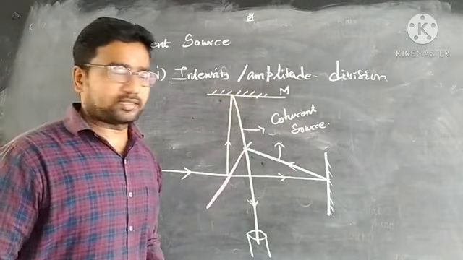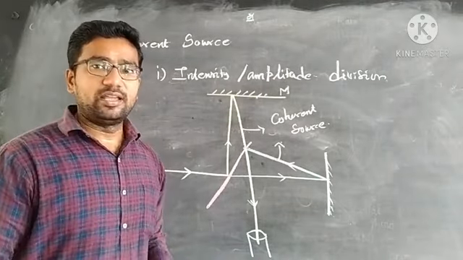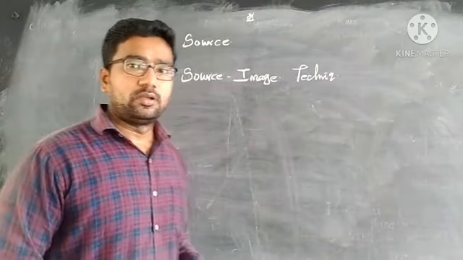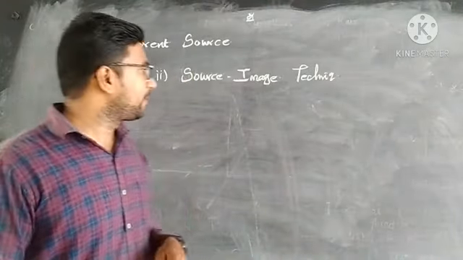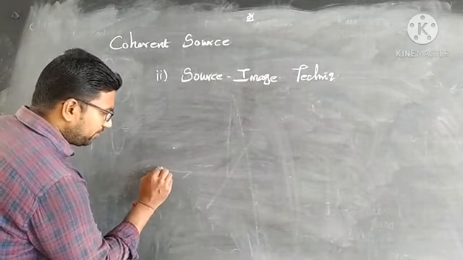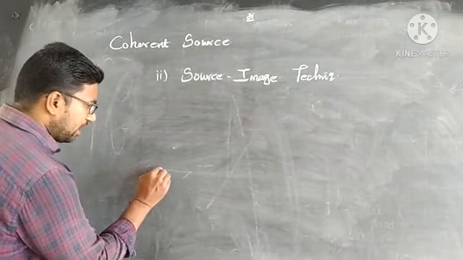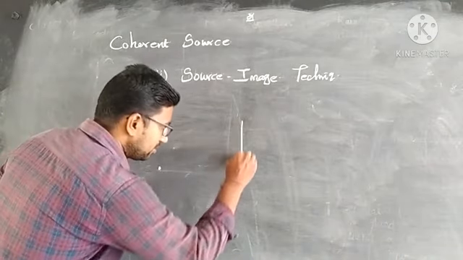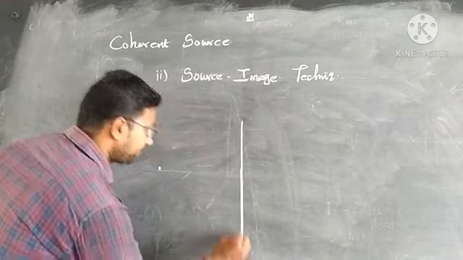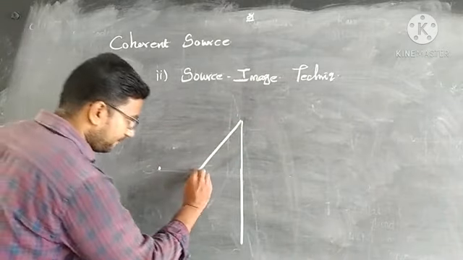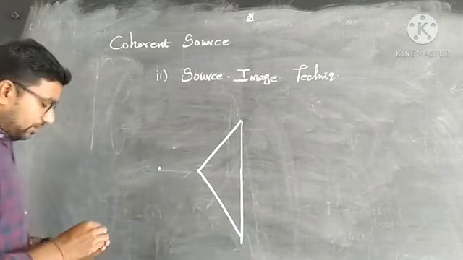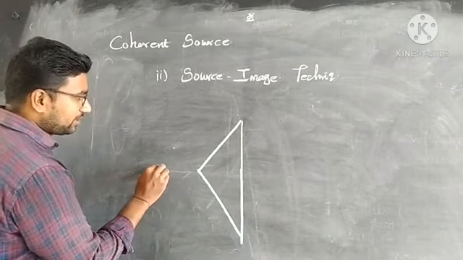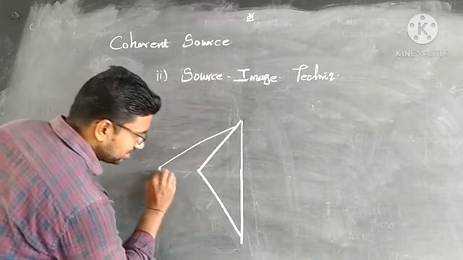Okay. Next, we are going to see the source image technique. In this method, the source of light is allowed to pass through a biprism. Now the light rays pass through the biprism, so my light rays are impinging at all incident angles.